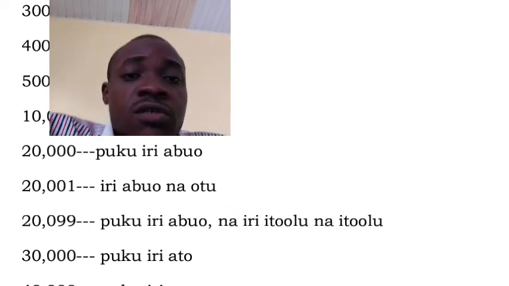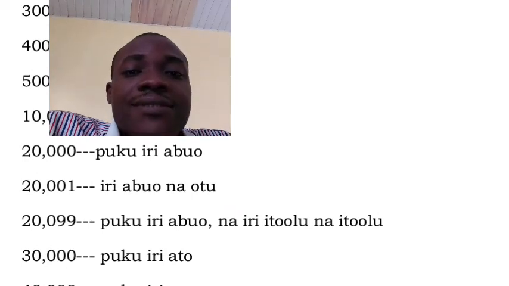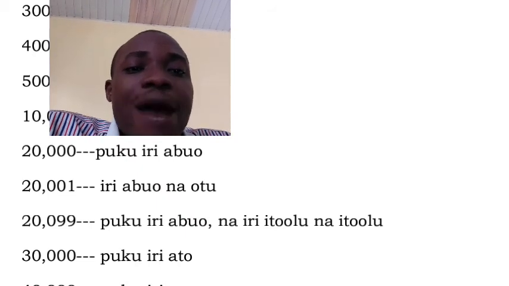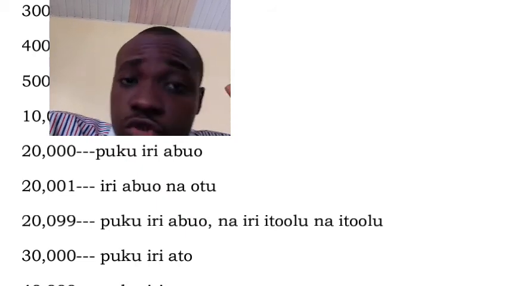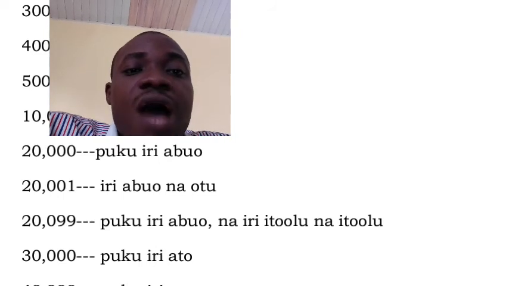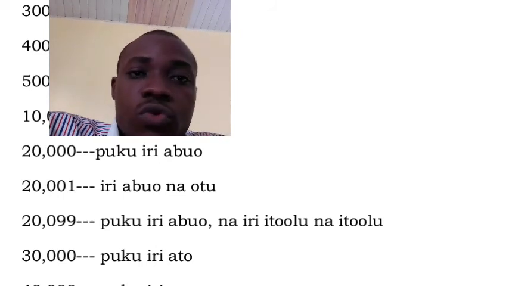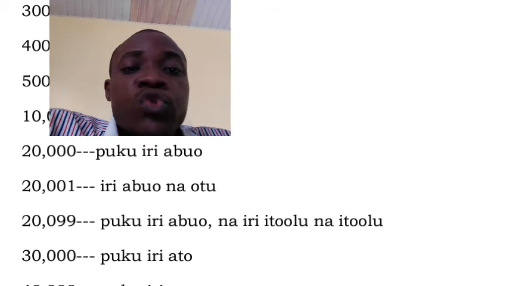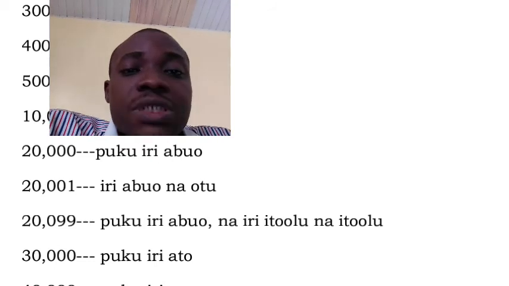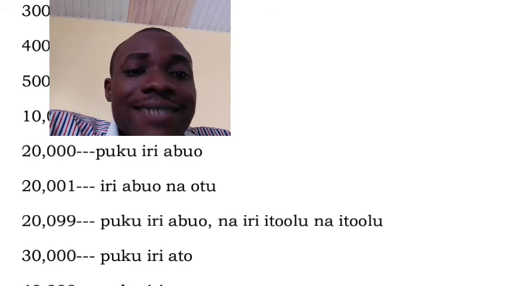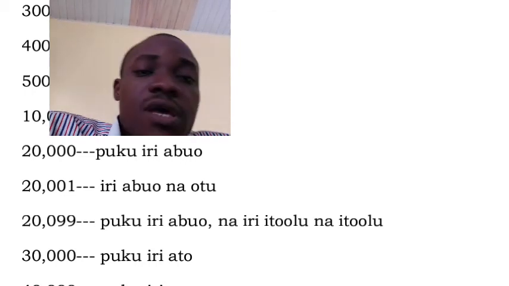Under this, 20,001, what is supposed to be is puku iri abụọ na otu, not iri abụọ na otu puku. What is supposed to be is puku, which is 1,000, puku iri abụọ, which is 20,001.